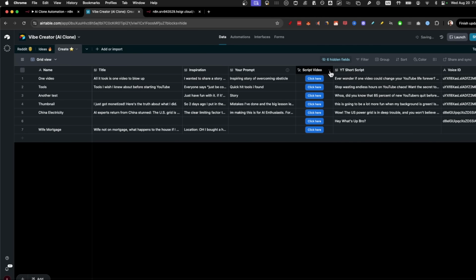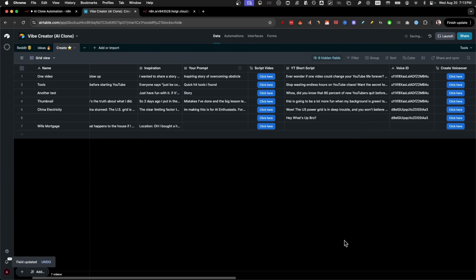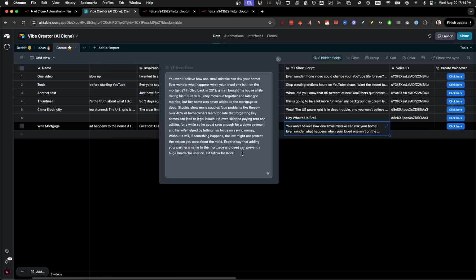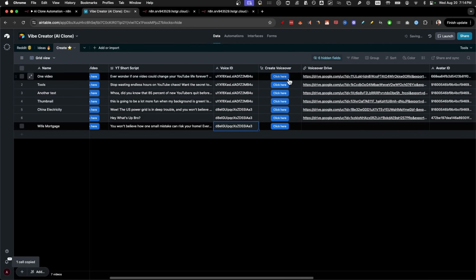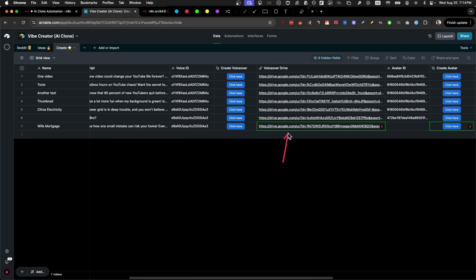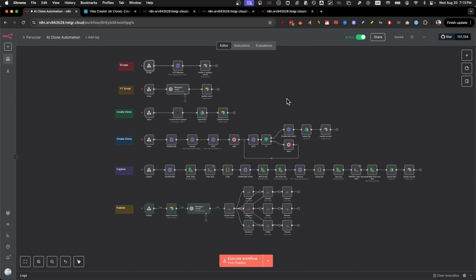The same goes with script video. Just click on edit field, remove the -test, save it. Now you can click the button, and in just a couple of seconds, you'll get the entire short script without ever going to N8N. Copy the voice ID in here and change the webhook again. Click the button, and you got the voiceover as well, making this Airtable into your AI trigger agent. Just click some buttons, and the automation runs in the background. Hopefully, this is going to be a big help to your AI content.